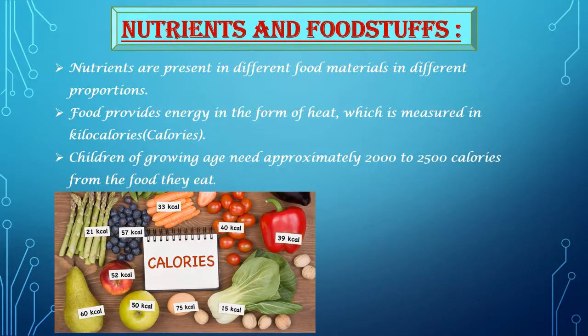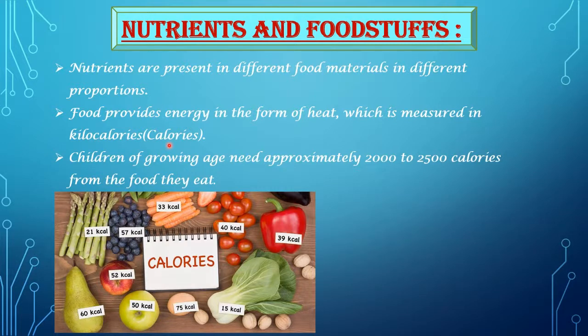Students, in our previous slide, we learned that the constituents of food which are useful for living beings are called nutrients. And nutrients are present in different food materials in different proportions. Food provides energy in the form of heat, which is measured in kilocalories or calories.